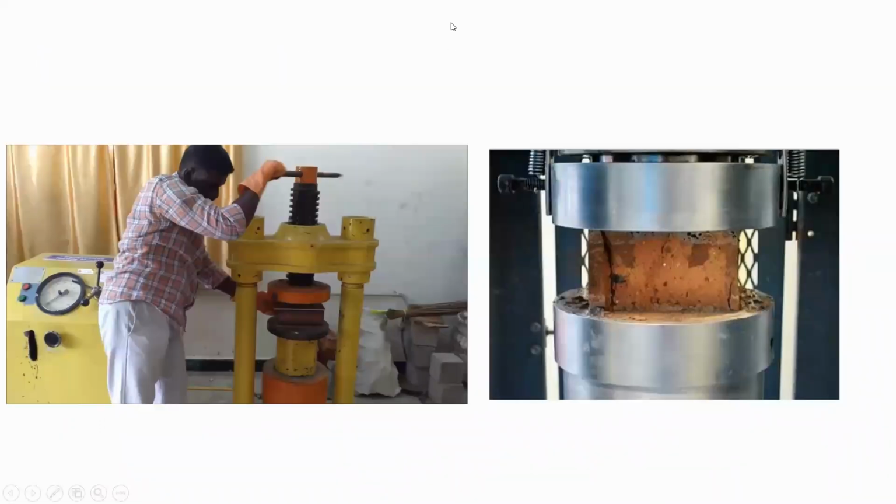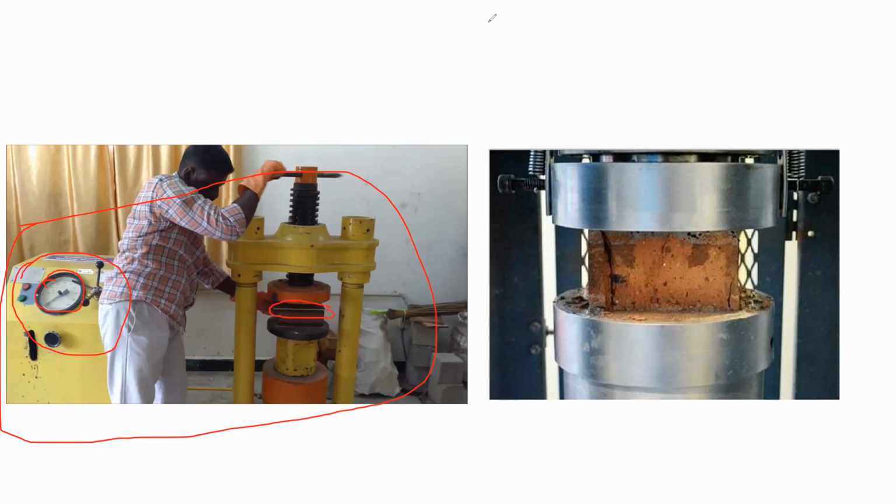Okay, you see here in the figure, this is a compressive testing machine from here to here. The operating system is here. Here you can see a meter. In this meter you will get to know how much load is being applied. Here you have to keep the brick.